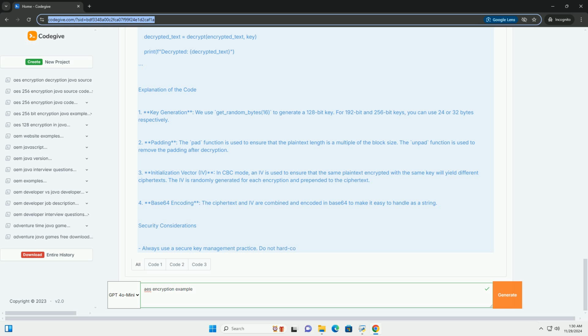Prerequisites. Make sure you have Python installed on your machine. You will also need to install the pycryptodome library if you haven't already. You can install it using pip.